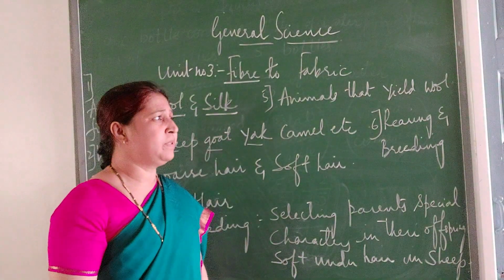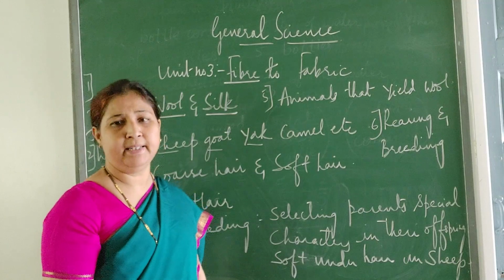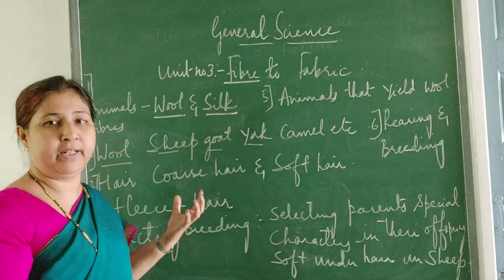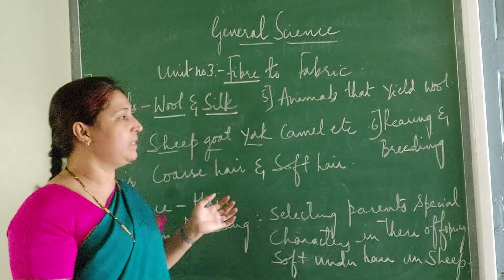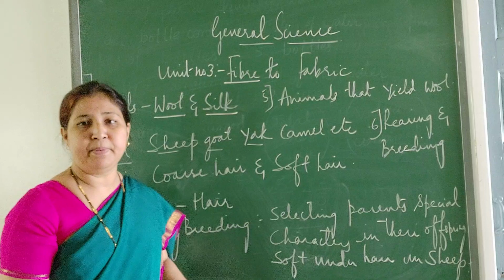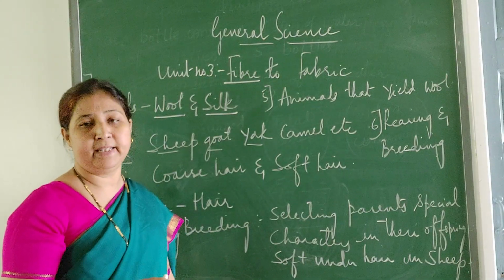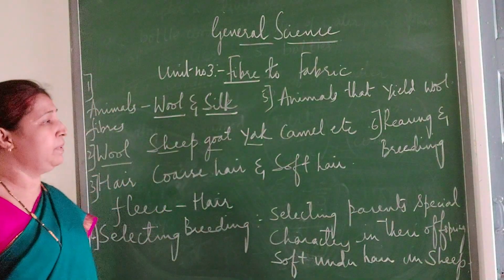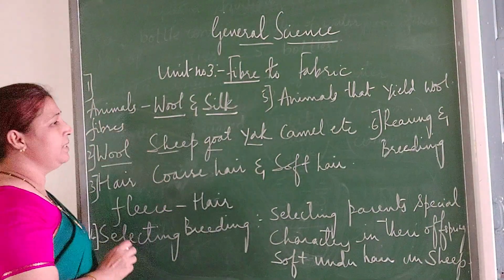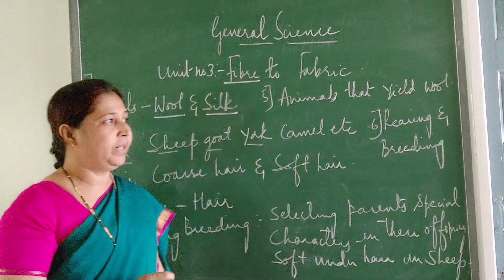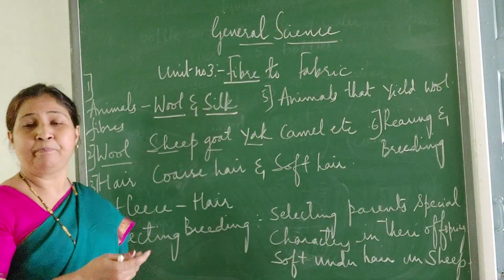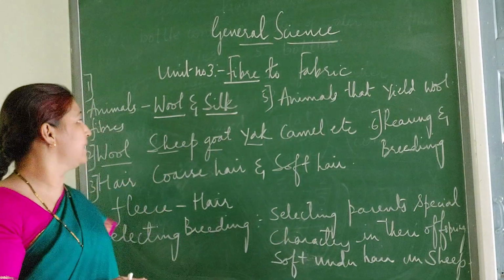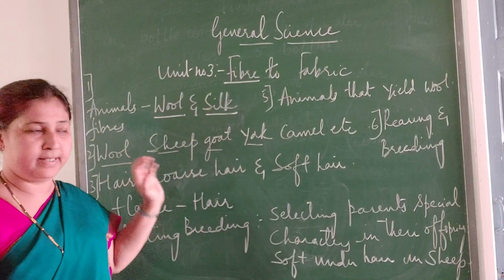There are two types of fibers, natural fibers and synthetic fibers. Natural fibers means those which we get naturally, that is from plants and animals. Synthetic fibers means those which are made by mixing chemicals. Such fibers are called synthetic fibers. For example, the natural fibers are animal fibers and plant fibers, what we get from animals and plants. From plants we get cotton, jute, all this. From animals we get wool and silk.